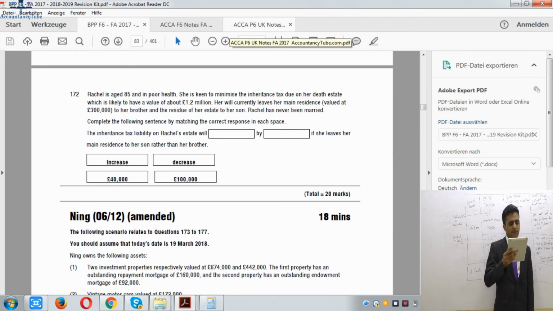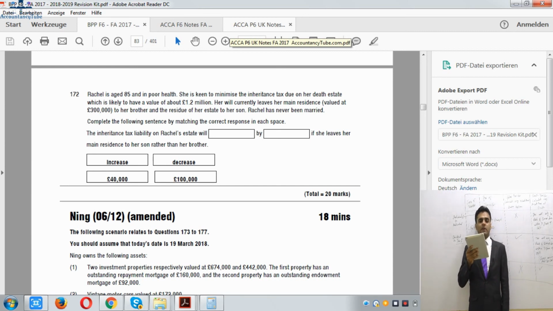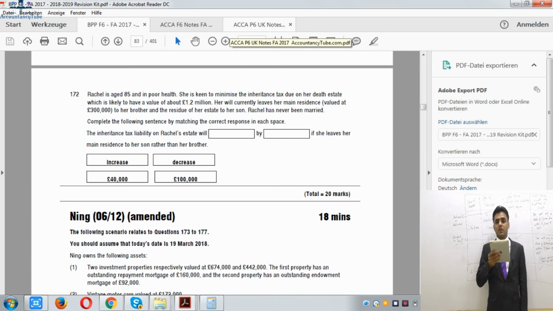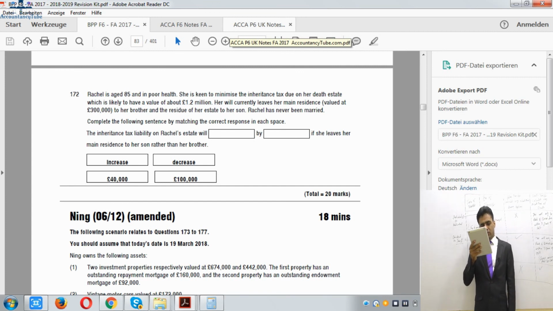Yes, there would have been benefit if it was transferred to her son. And it would be decreased by £100,000 because that is a nil band. Her main residence is £300,000 worth, but we can only use the residence nil band of £100,000. So yes, it will be decreased, and it will be decreased by I guess £100,000 because there is no expenses attached to that, is there?